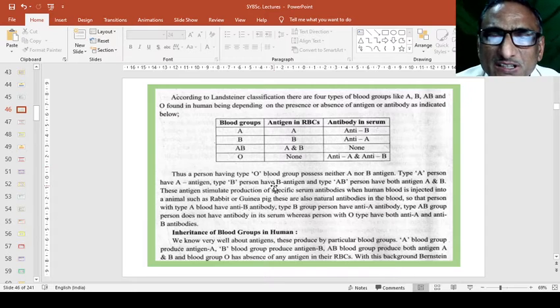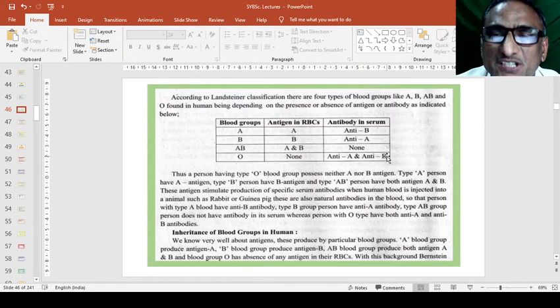And this is one thing. The second thing is that O blood group has no A and B antigens, but both anti-A and anti-B antibodies are present, only antibodies are there. Therefore O blood group person is a universal donor, and AB blood group is universal recipient. So these are the different types.